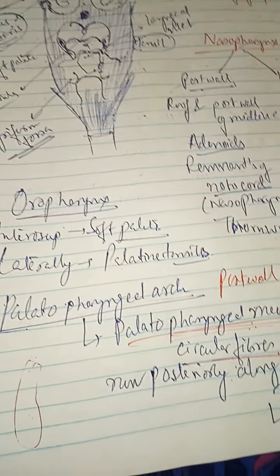Passavant's ridge has some importance. When we eat or when we speak, the soft palate moves posteriorly to meet this Passavant's ridge and close the nasopharyngeal isthmus.